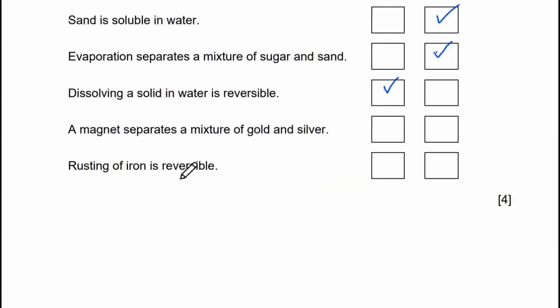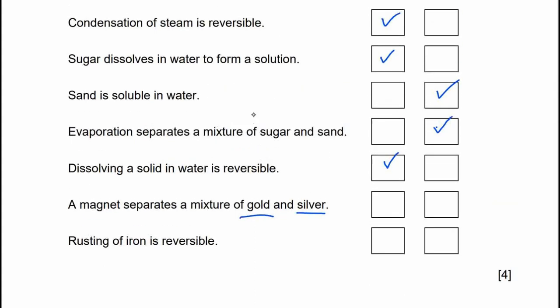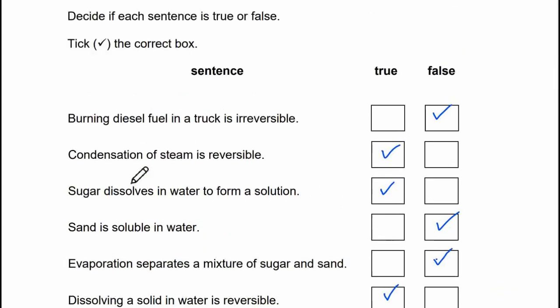A magnet separates a mixture of gold and silver. Well, gold and silver are both not attracted to magnets, so we cannot use magnets to separate them. So it's false. Rusting of iron is reversible. Rusting of iron is a chemical reaction, so it is irreversible. So this is wrong. It's false.